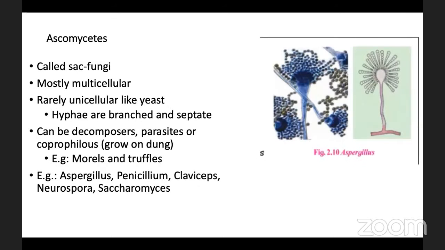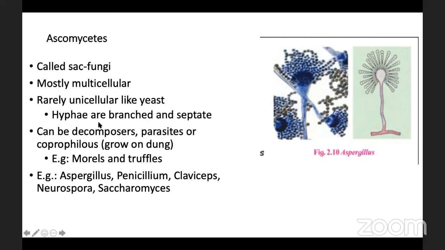Let us see the second group, that is Ascomycetes. Ascomycetes is the largest group of fungi. They are called sac fungi because they produce microscopic spores inside special sac-like structures known as asci. These are multicellular and rarely unicellular like yeast.